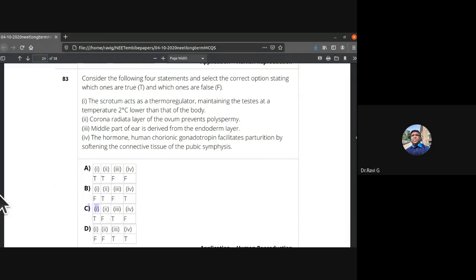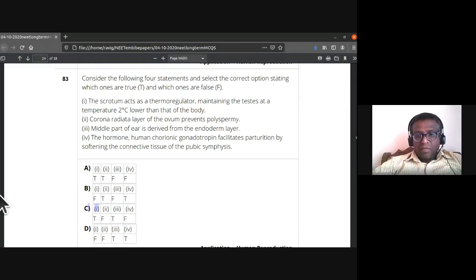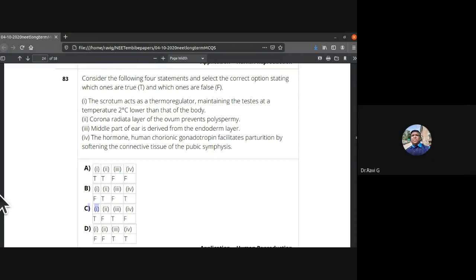Middle part of the ear is derived from the endoderm layer. True statement. The hormone chorionic gonadotropin facilitates parturition by softening the connective tissue of the pubic symphysis is a wrong statement. So the answer for the 83rd is C. C is the correct statement, as I have already marked it.